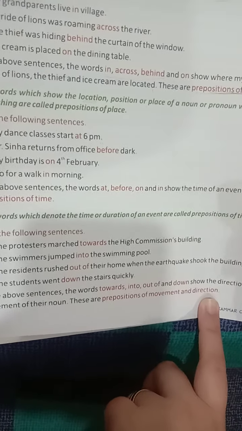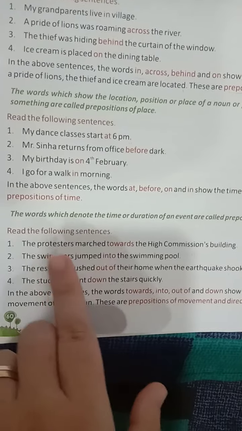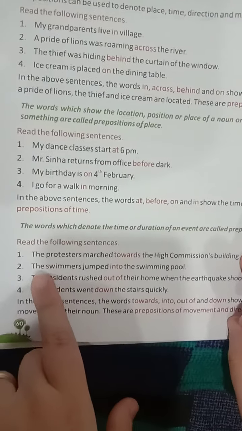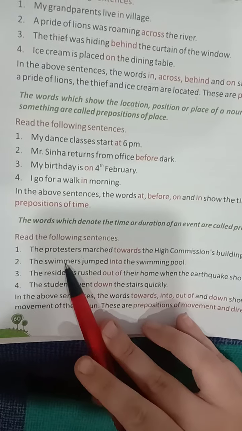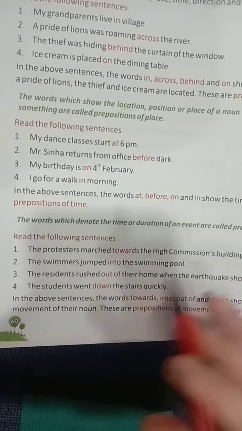So this is showing the direction of the movement of the noun. What is the noun over here? The protesters. Second one, the swimmers jumped into the pool. So the swimmers is the noun over here and it is showing the direction that they jumped into the pool.